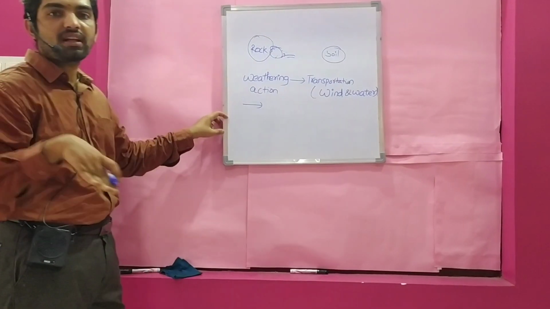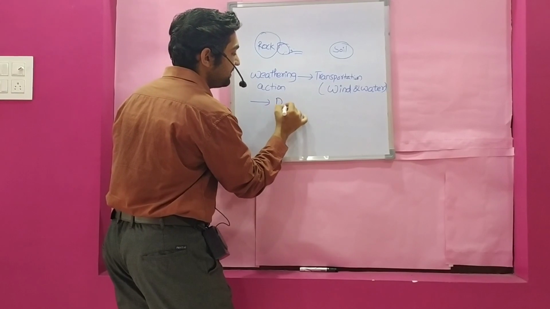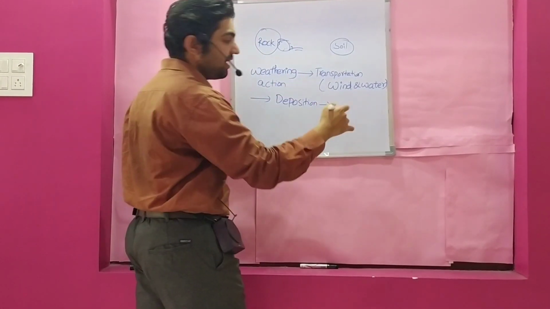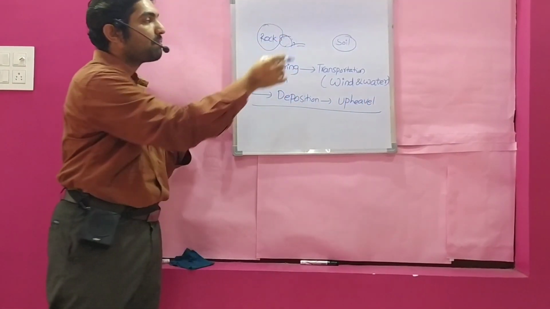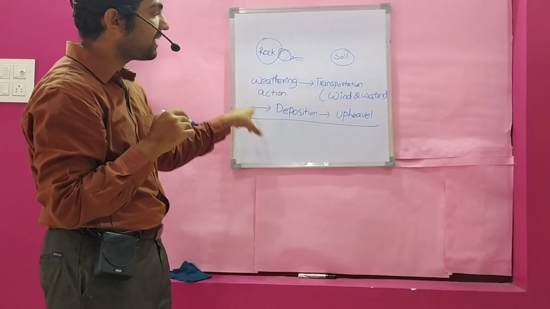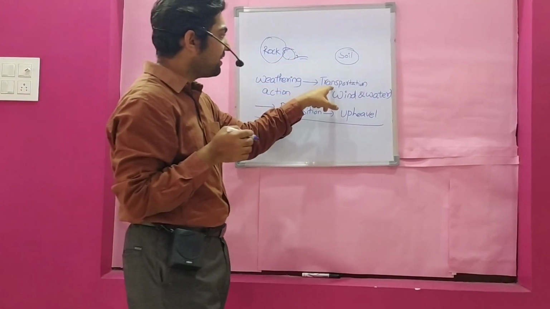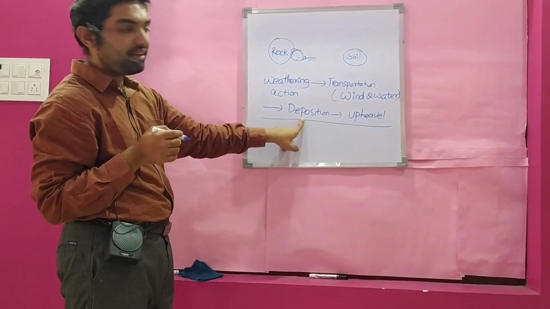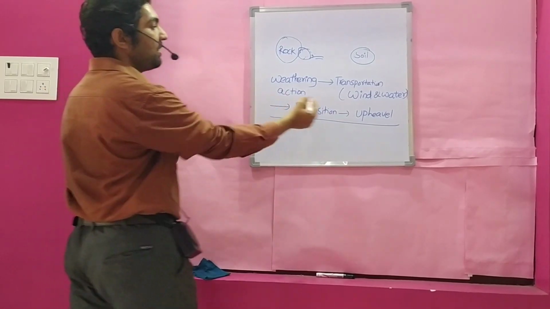What will water do? Flowing water has energy, and it will take down the soil particles and deposit them at one place. That is deposition. All the deposits can come collectively and rise at one place, called upheaval. So this is the geological cycle that is happening, from rock to soil particles. In between, weathering action takes place inside the rock. Later, the deposits are transported by the wind and water, deposited near the bed, seabed or water, and then later upheaval.